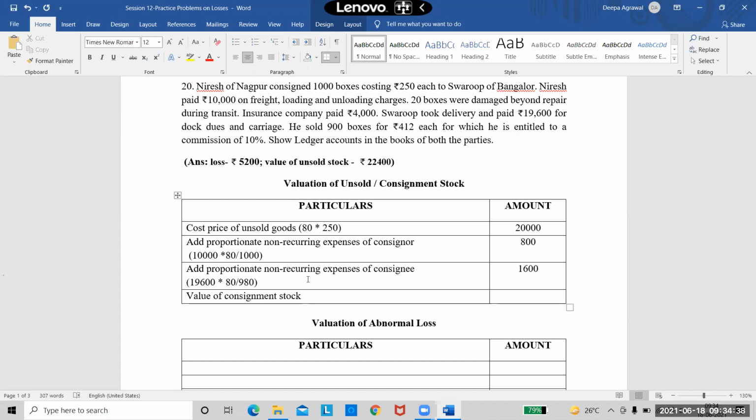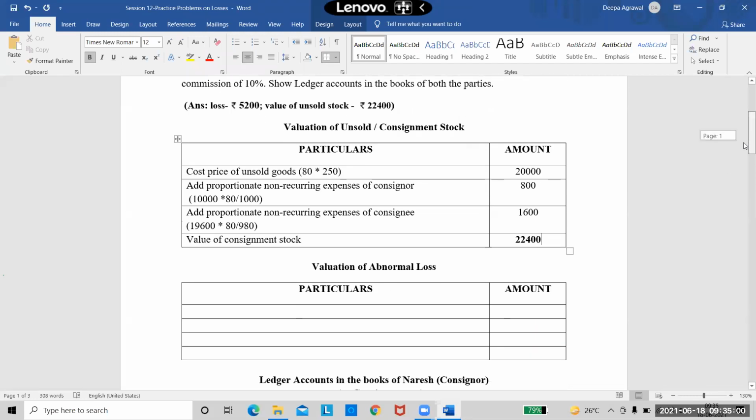I cannot take 1,000 there because he did not receive 1,000. So how did he incur expenses on 1,000 goods? Consignee has incurred expenses only on 980 goods. So I will take 980 only here. So now how much is my total? It is 22,400. So this is my unsold stock. So this part is completed.